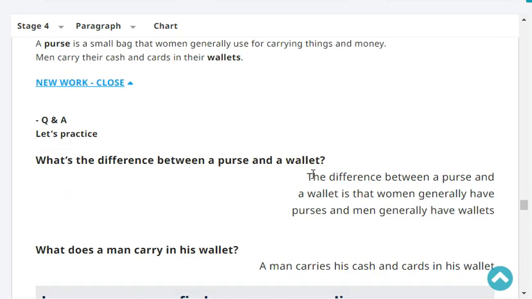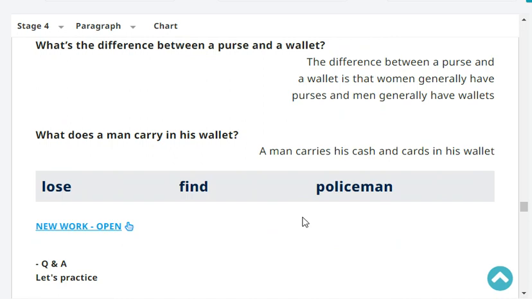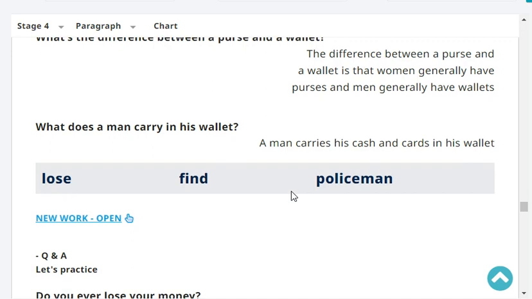Let's practice. What's the difference between a purse and a wallet? The difference between a purse and a wallet is that women generally have purses and men generally have wallets. What does a man carry in his wallet? A man carries his cash and cards in his wallet. Very good.